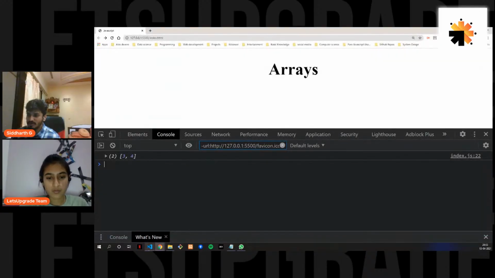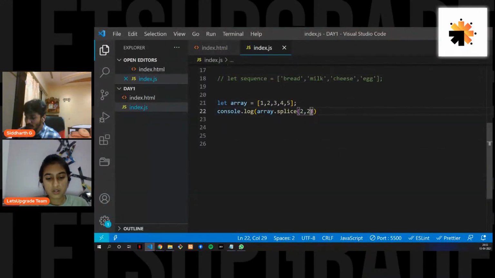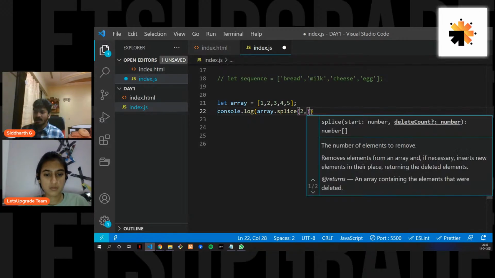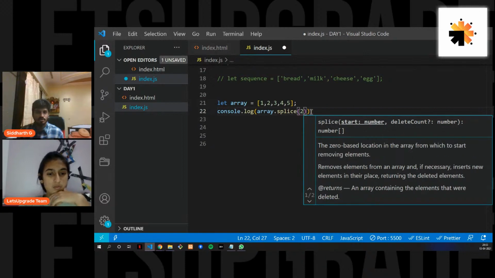You get 3 and 4. What if you want to remove all? In that case, if you want to remove all, you will put in only one value. The first argument in the splice method is the index, of course, and it is a required argument. The other parts are optional. If you don't put in the second argument, it will return all the elements from that particular index.